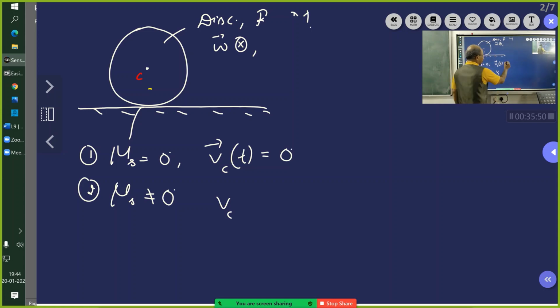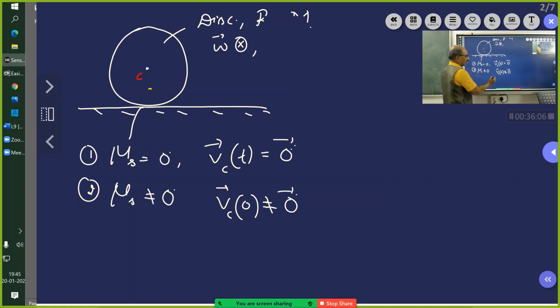Okay. Now with the same condition, initially, VC bar at t is equal to 0 is 0. Now here, VC bar at 0 is not equal to 0. So you understand that at time t is equal to 0, VC bar is having some value, and it is not equal to 0. And mu s is not equal to 0. Then what happens? Start rolling.